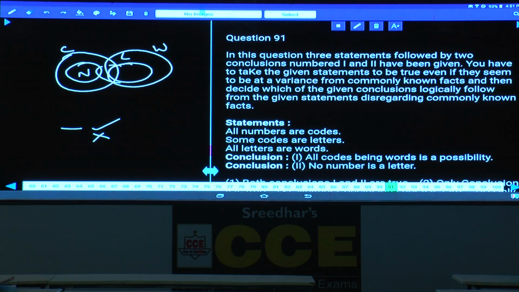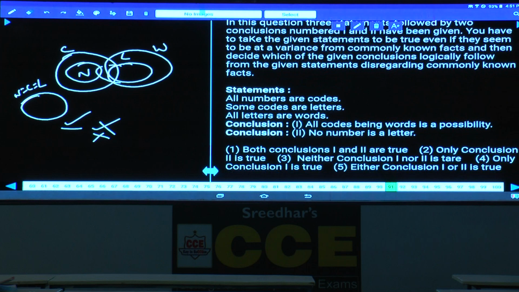Coming to the first one, as all the statements are affirmative, we can write a single diagram. That is number equals code equals letter equals word, isn't it? Hence what is your answer here? All codes are words is possible. The first one is possible, the second one does not follow, only one follows. Only one choice please, and it is given in choice 4.